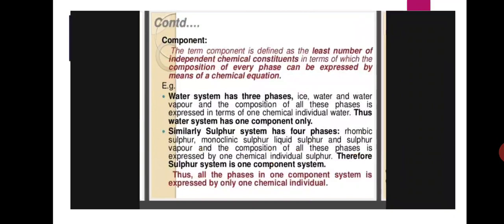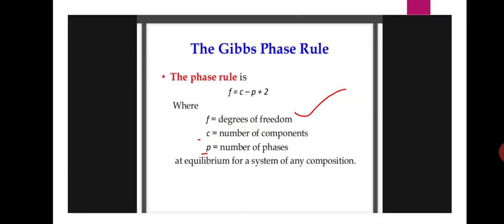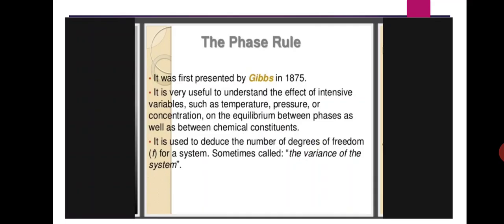Okay, this is about the phase rule and the terms in the Gibbs phase rule we have discussed. Once again we will discuss briefly. First, the phase rule. What is the phase rule? The phase rule was proposed by the scientist Gibbs in 1875.